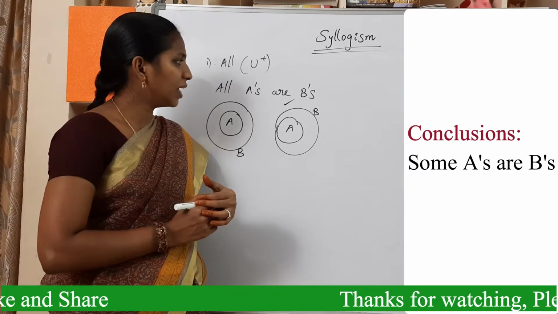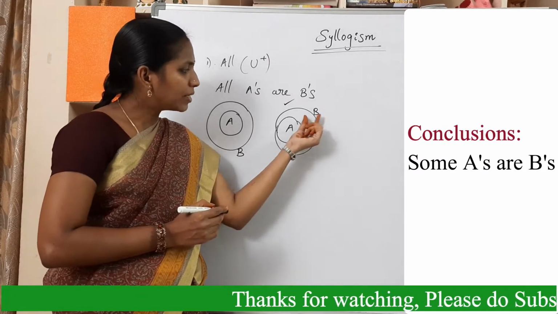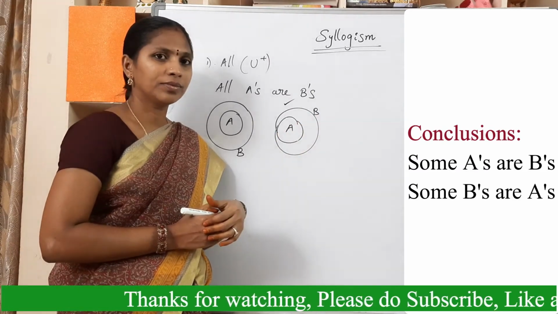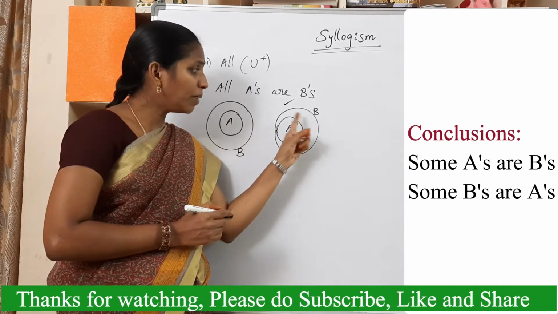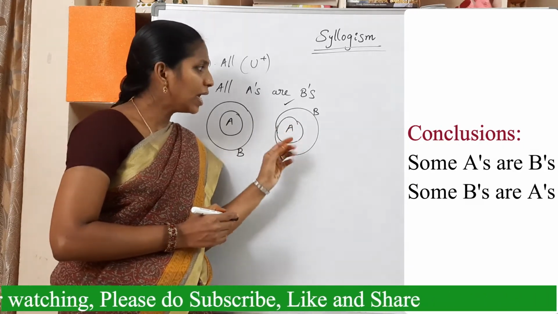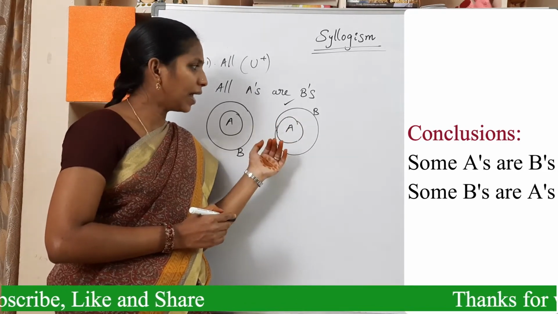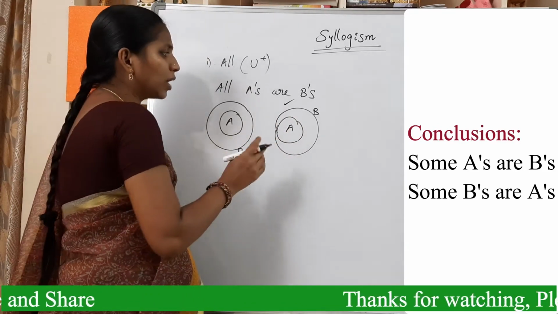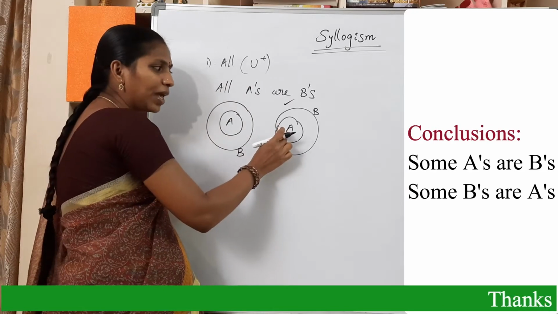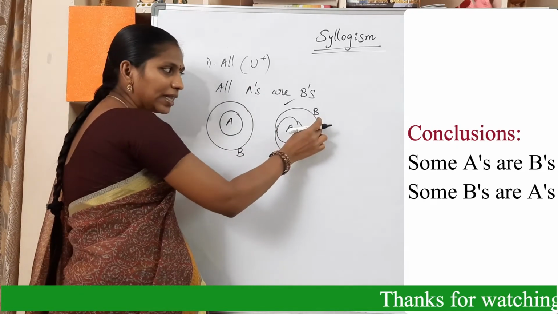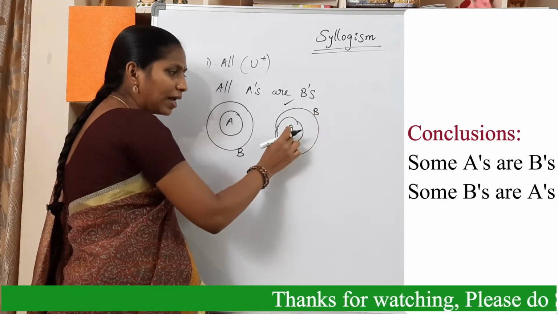And the other conclusion is some B's are A's, but not all B's are A's. Only some B's are A's. There are two conclusions. One is some A's are B's and the other one is some B's are A's.